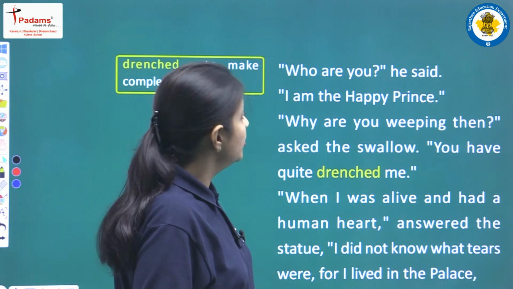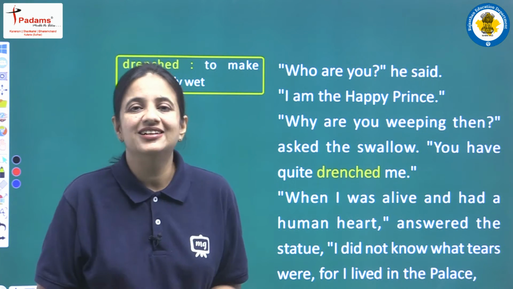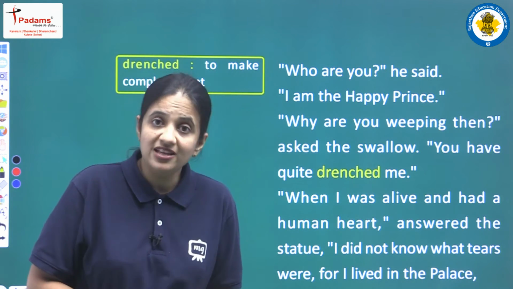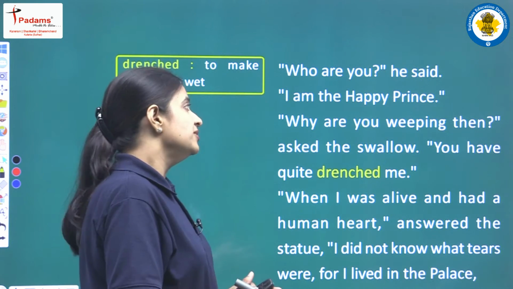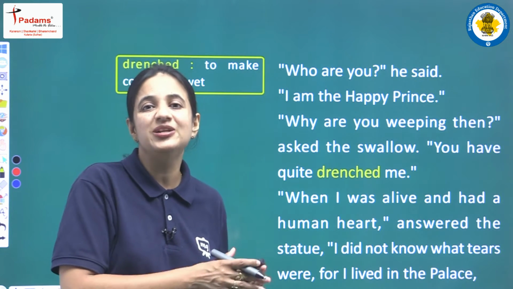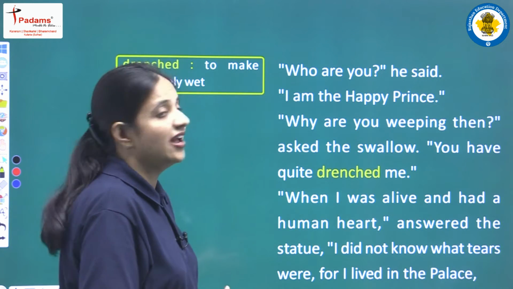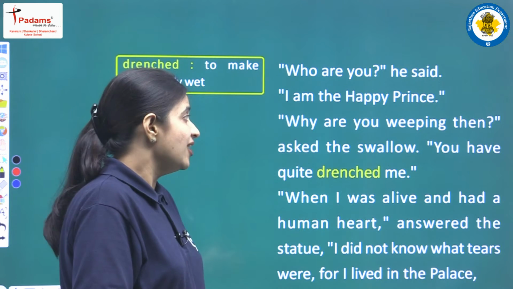Who are you? He said. So obviously the little bird is very much surprised. So he is asking this question and he is saying, who are you? I am the Happy Prince. So the statue replied, and the statue said that I am the Happy Prince. Why are you weeping then?